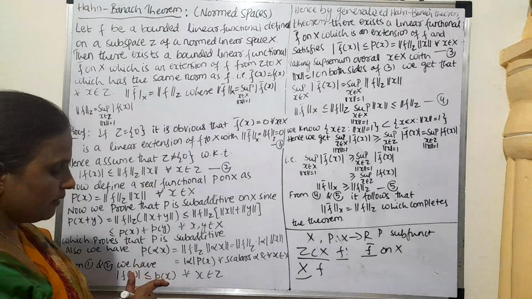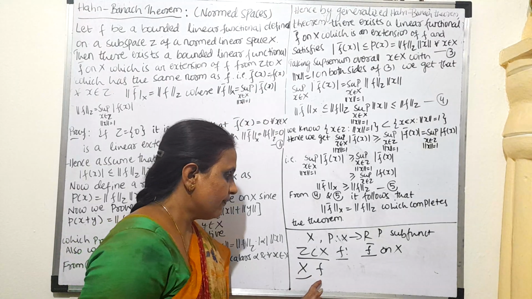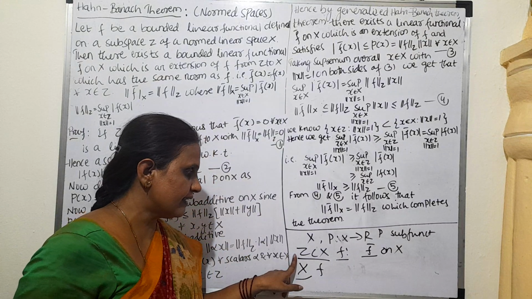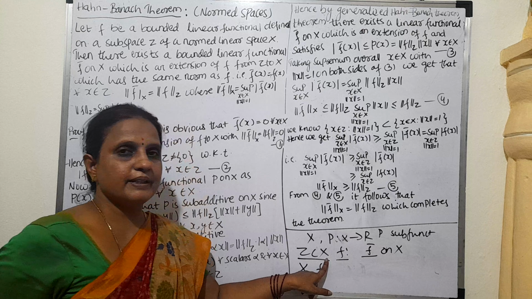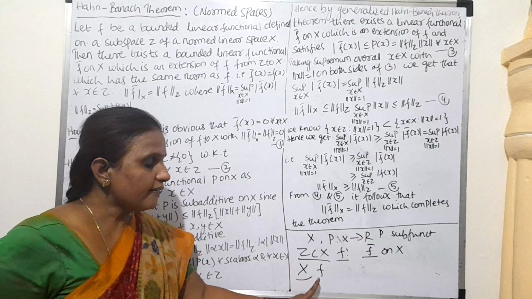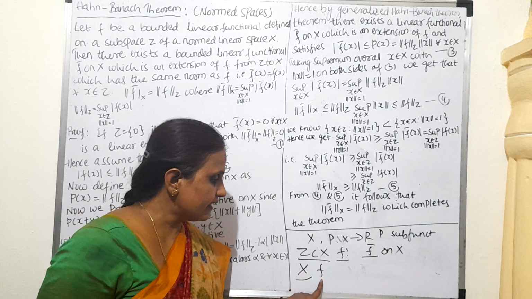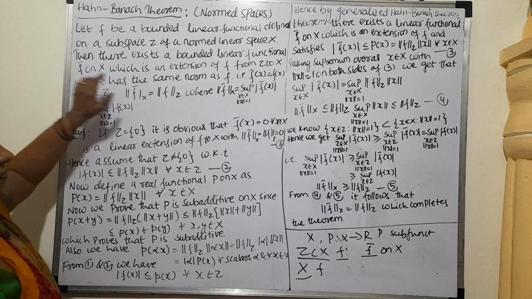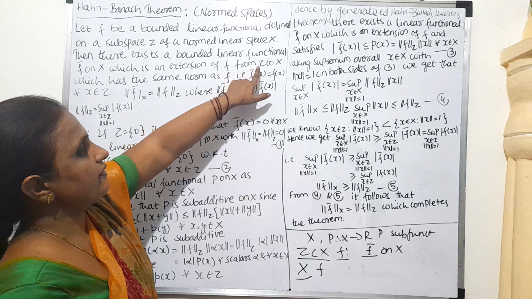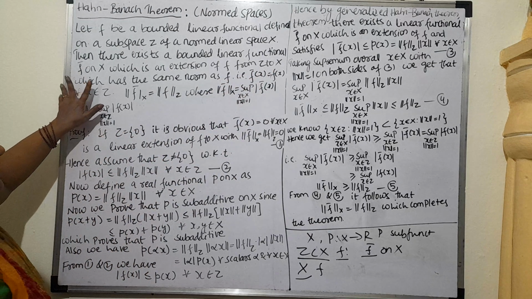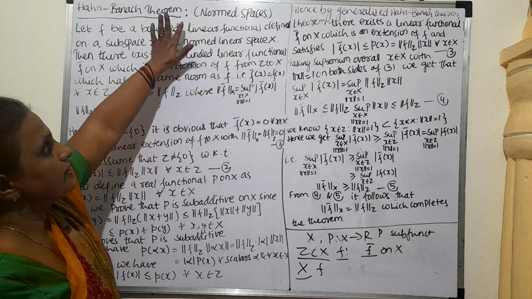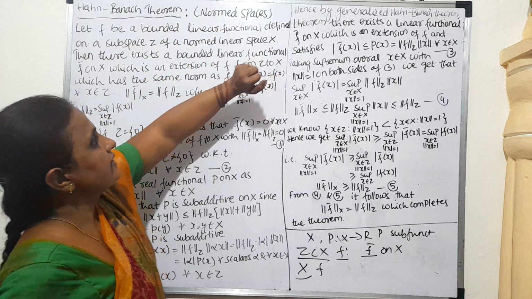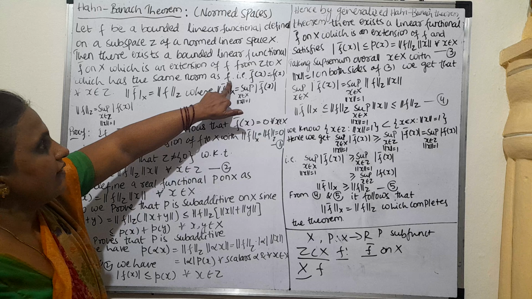Here we have to prove that if F is a bounded linear functional defined on a subspace Z of a normed space, then F bar will be the extension of this linear functional on X. This extension of F from Z to X has the same norm as F. So F is defined on a normed space X, therefore it has a norm.